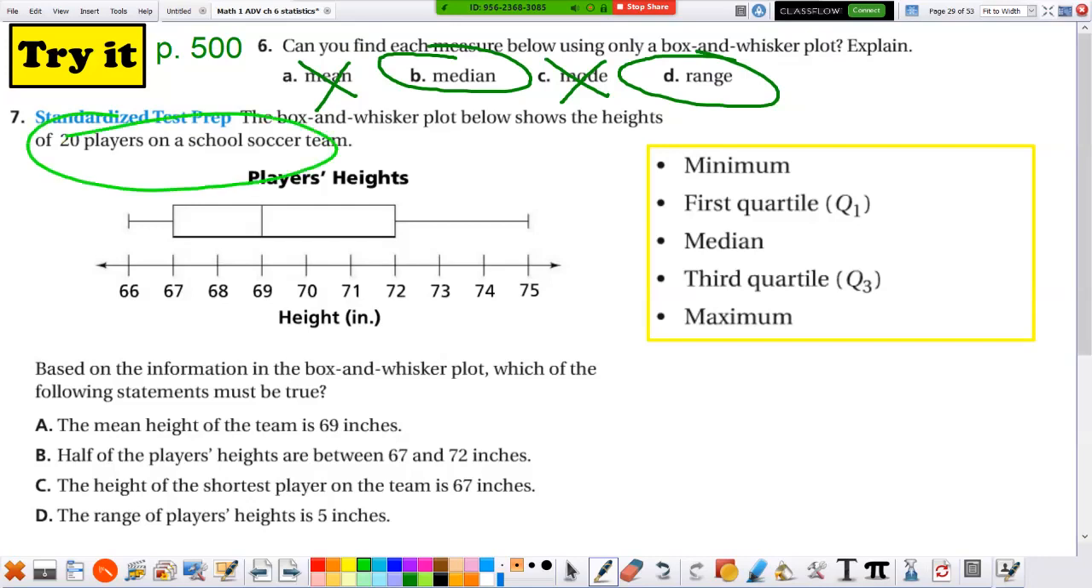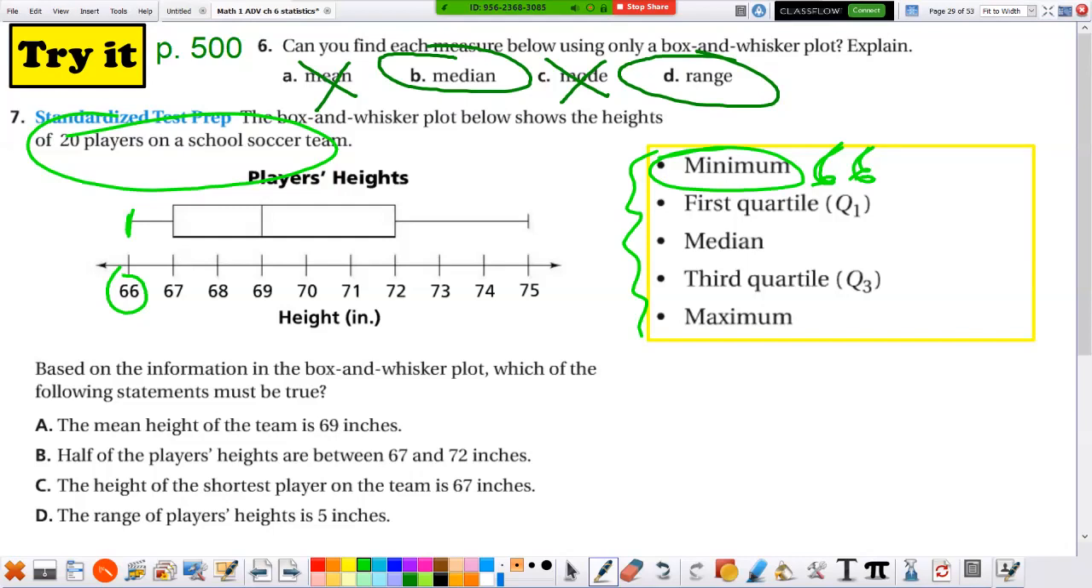Okay, here's a graph of 20 players on the soccer team, and these are their heights. It says players' heights, and they made a graph. Once again, we get these 5 pieces of data. Do you know the minimum height of a player on the team? Yeah, it's right here, 66. This is the first number. This is your minimum, 66.